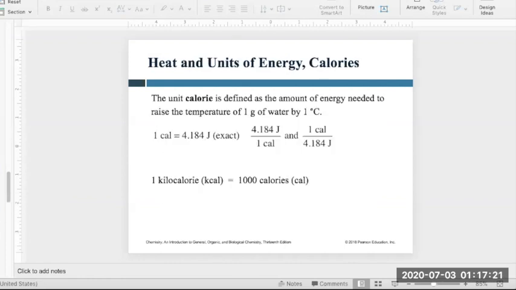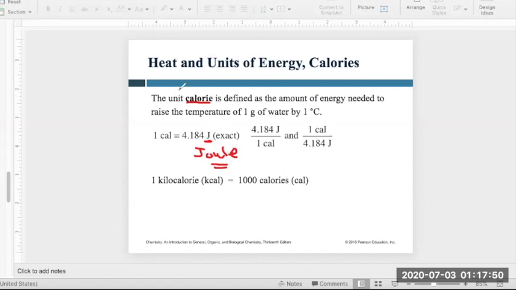So now we have talked about what energy is and what the different forms of energy are. Now we're going to talk about the units of energy, because whenever we calculate energy, we have to assign that number some unit. There are two different kinds of units associated with energy. One is called the calorie, the second one is called the joule.